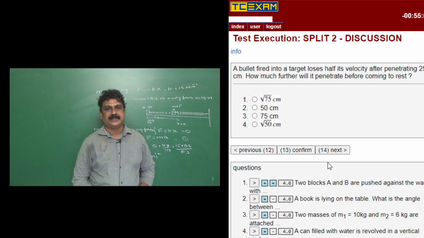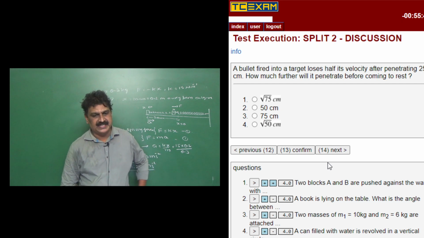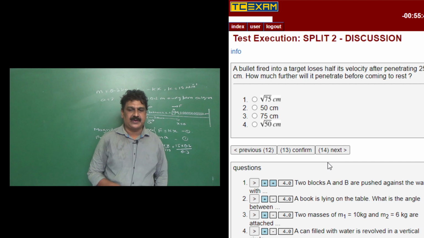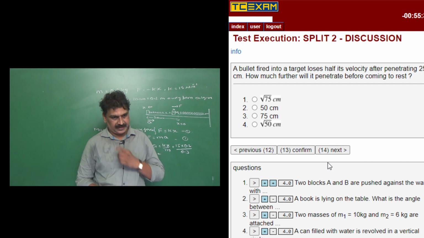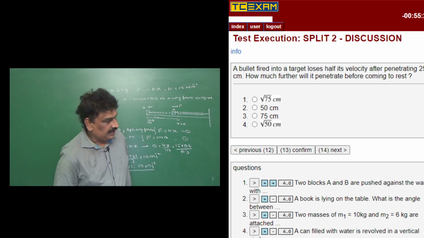Now, the next question. A bullet fired into a target loses half its velocity after penetrating 25 centimeter. How much further will it penetrate before coming to rest?